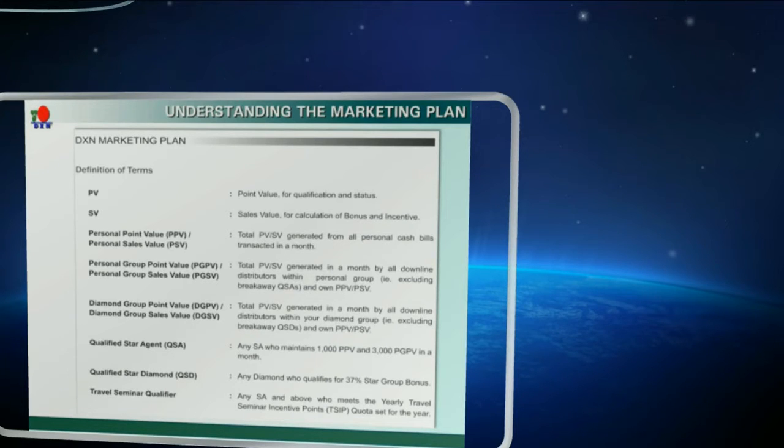Qualified Star Agent, QSA. Any SA who maintains 1000 PPV and 3000 PGPV in a month is a qualified star agent. The Qualified Star Diamond, the QSD: any diamond who qualifies for 37% of the star group bonus is a QSD. The travel seminar qualifier: any SA and above who meets the early travel seminar incentive point, the SIP quota set for the year, is a travel seminar qualifier.